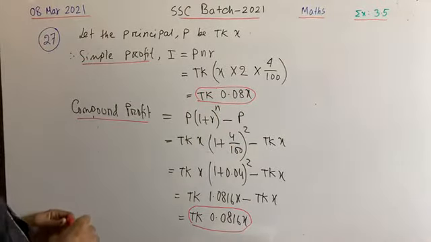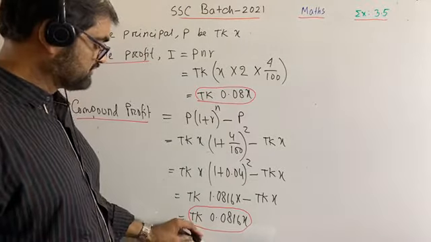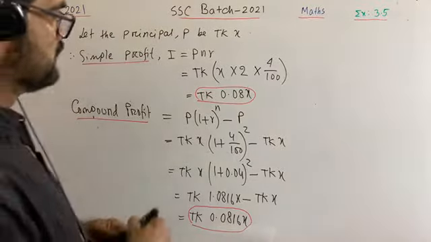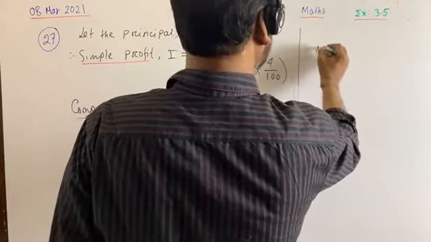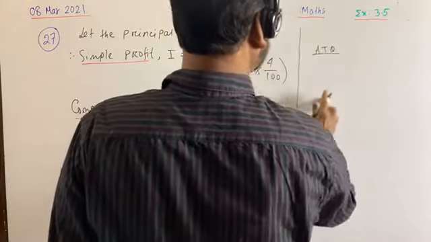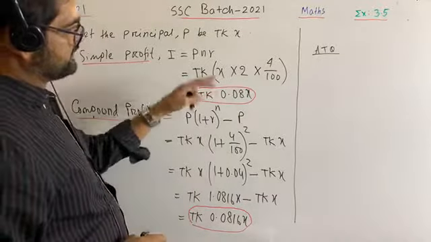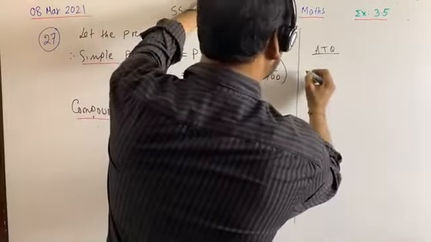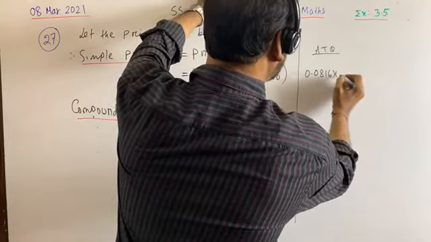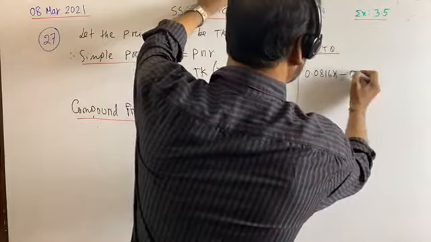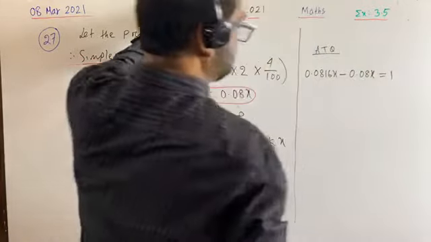In the book it is written that the difference between compound profit and simple profit is taka 1. So we can write down according to the question, this compound profit minus this simple profit, that is 0.0816x minus 0.08x is equal to 1. It is given in the question.